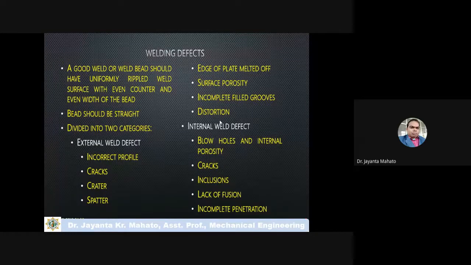External defect means those defects are just at the surface of the welding zone or weld zone. If the defects are formed on the surface of the welding zone, then these types of defects are known as external weld defects.